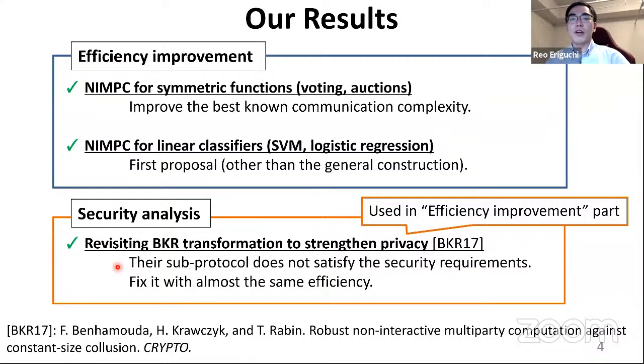In this work, we reveal that the sub-protocol they used as a building block does not satisfy the security requirements, and so their transformation technique is not secure either. However, we also propose a technique to fix their security issue without increasing the communication complexity. So in summary, their original statements still hold true, but it is necessary to replace their building block with ours.